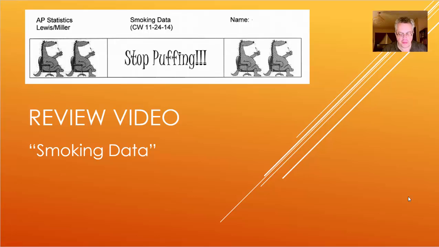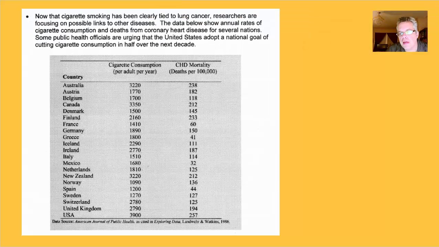This is a review video where we're going over the solutions to the sheet called Smoking Data. It was on CHD mortality and cigarette consumption. The first screen here has a picture of the data.